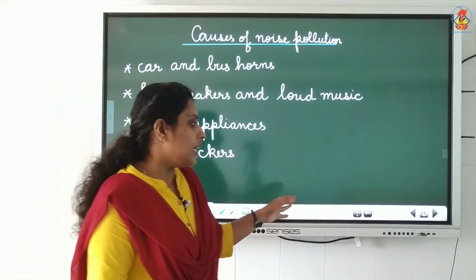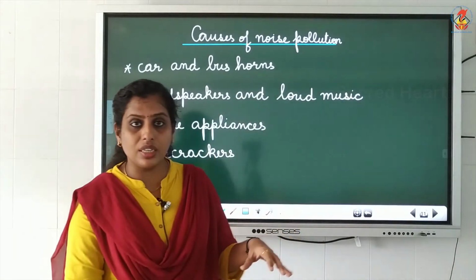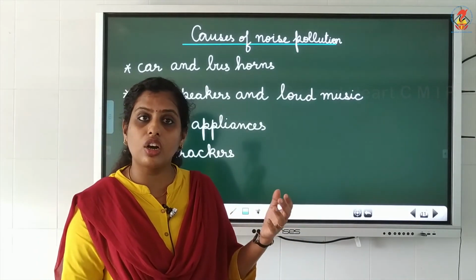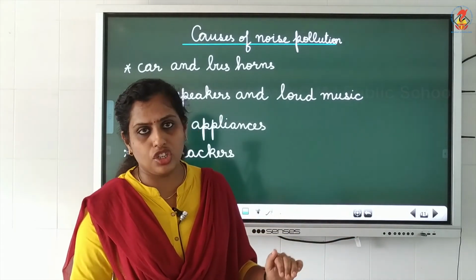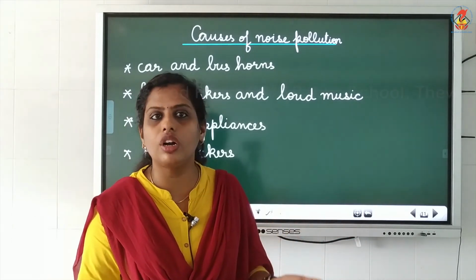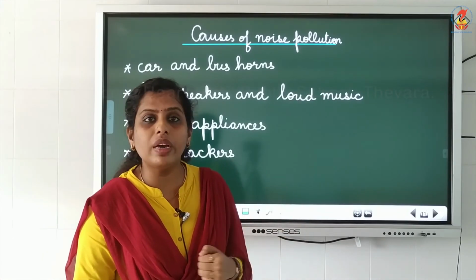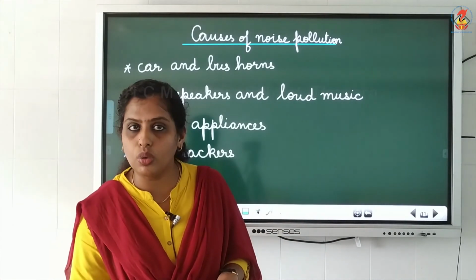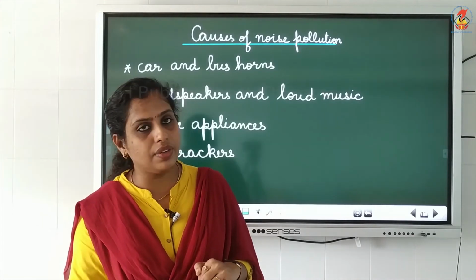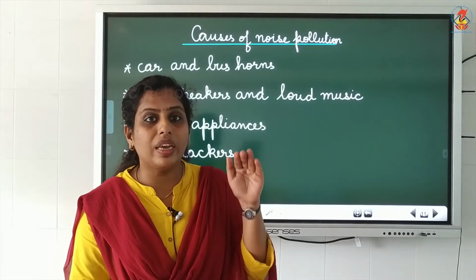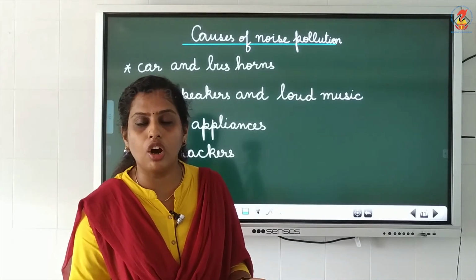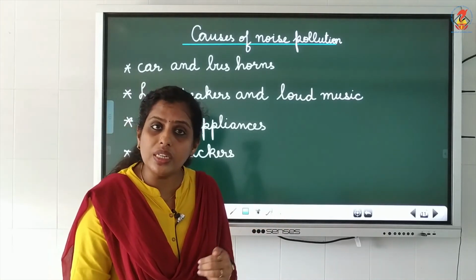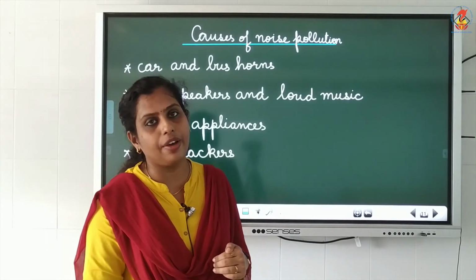Okay. Now these are the causes of pollution that are caused by humans as well as by nature. Nature we cannot control, right? But human activities can be controlled. If we control our activities, what can happen? We can reduce the pollution. Who is going to be affected by all this pollution? We humans ourselves are going to get affected.